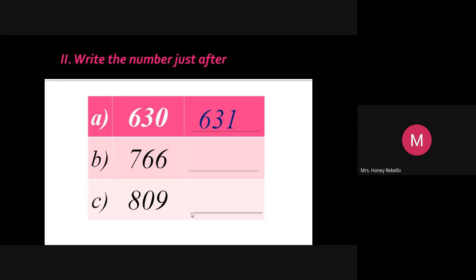So you can write 1 next to 6, or 1 next to 66, then 1 after 700. 766, you get 767.